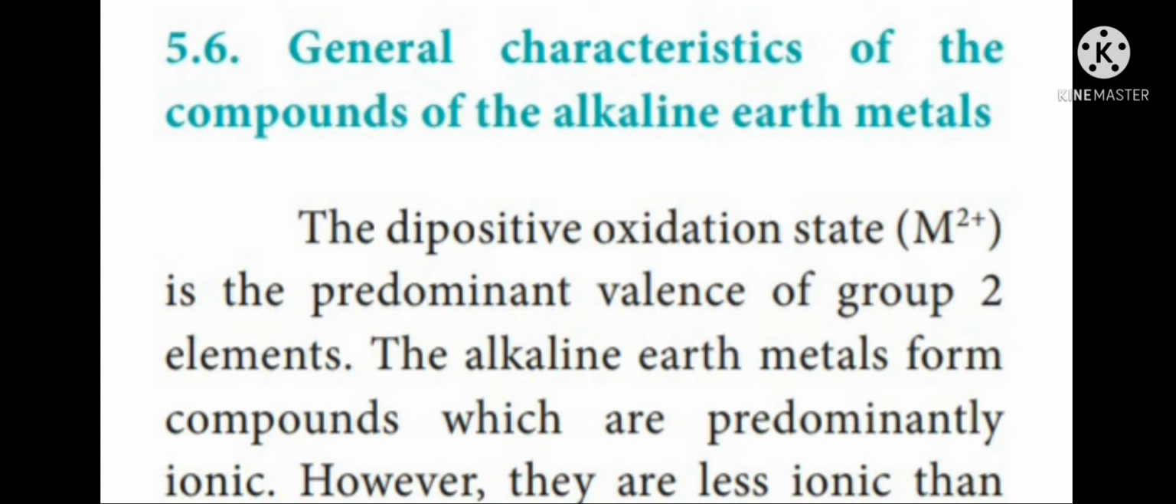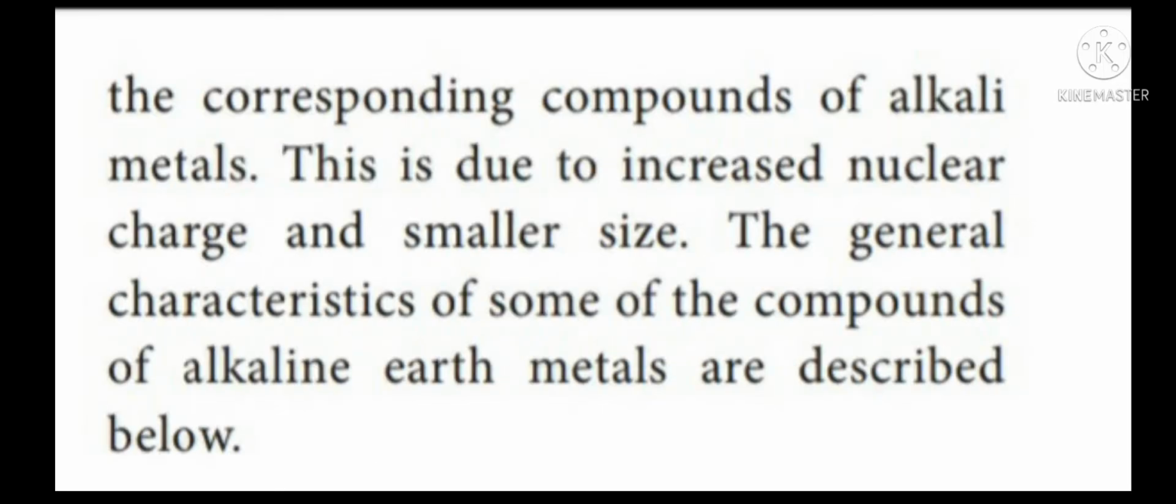Next topic, general characteristics of the compounds of the alkaline earth metals. Group 2 elements have a +2 oxidation state. It is given by M2+. The alkaline earth metals form compounds which are predominantly ionic. However, the compounds of alkaline earth metals are less ionic than the corresponding compounds of alkali metals. This is due to increased nuclear charge and smaller size.